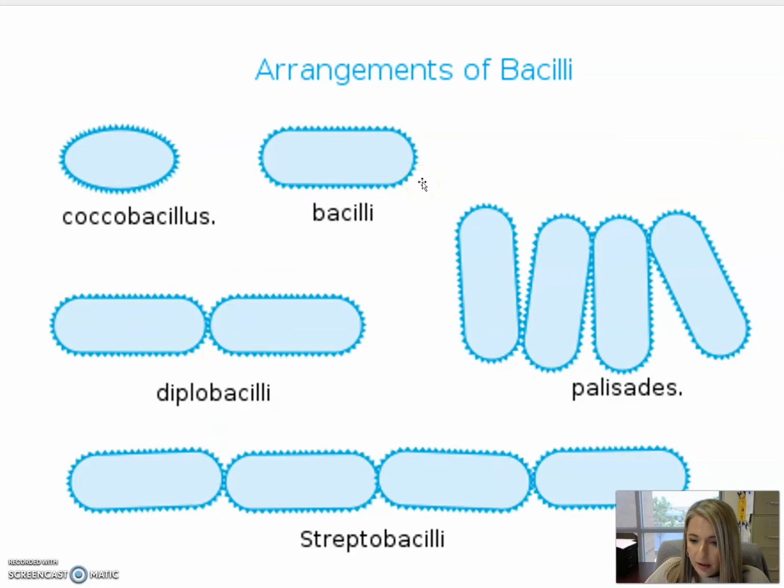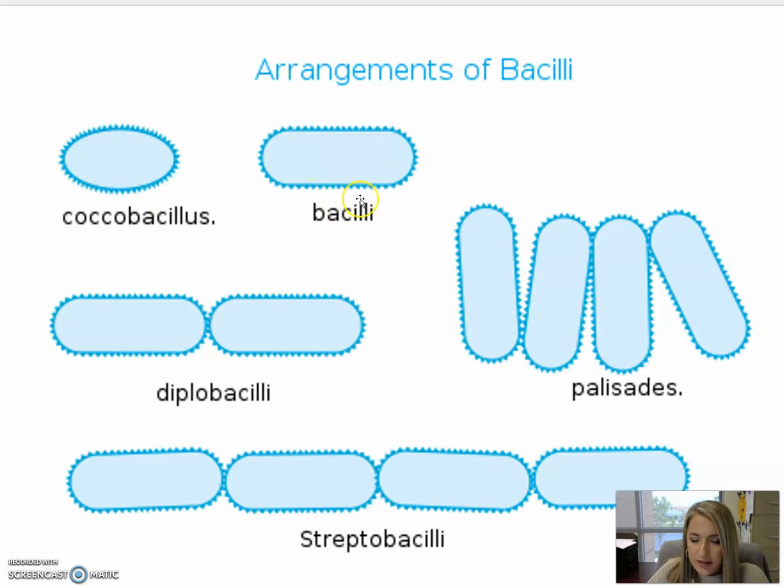Now with bacilli, or the rod-shaped bacteria, they can form a variety of arrangements too, not nearly as many as the coccus-shaped bacteria. Their arrangements typically have to be in some type of linear format, so they have to be arranged in some type of line. We already mentioned that there is this hybrid coccobacillus, which is a very short rod or elongated coccus, so it's kind of a combination of the two.